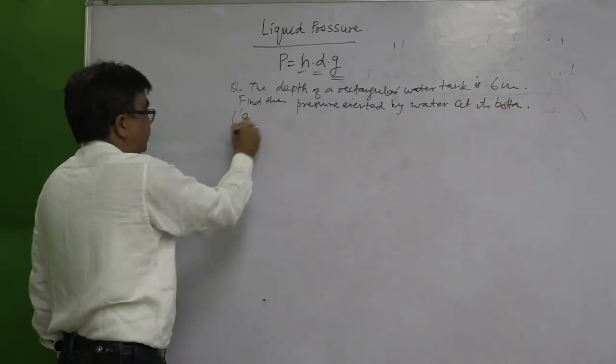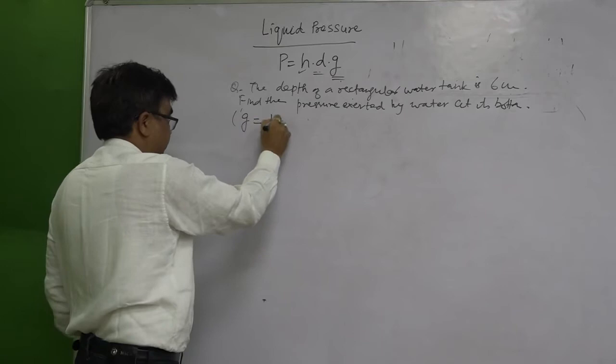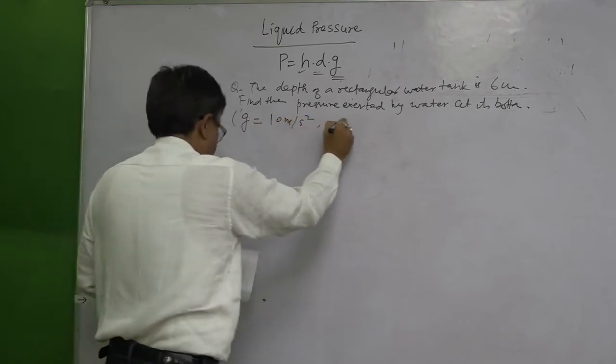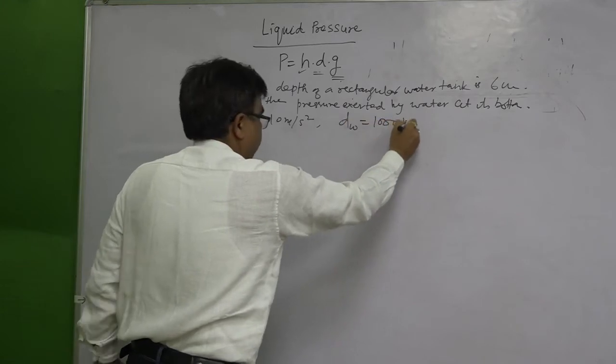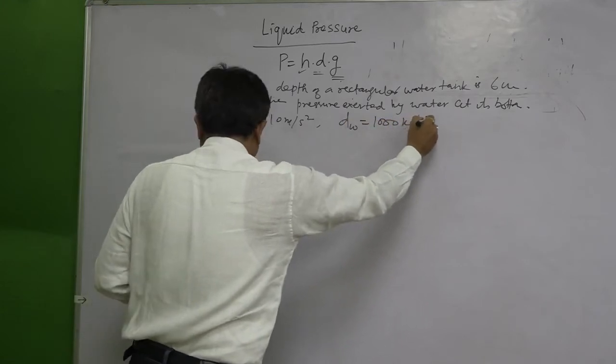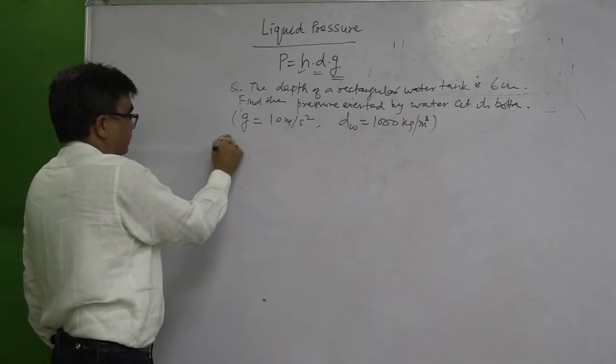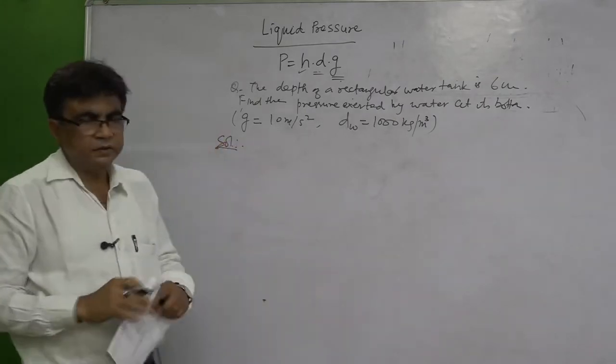And for your convenience, it is given g is 10 meter per second square and density of water is also given, 1000 kg per meter cube. Now, look at the solution.